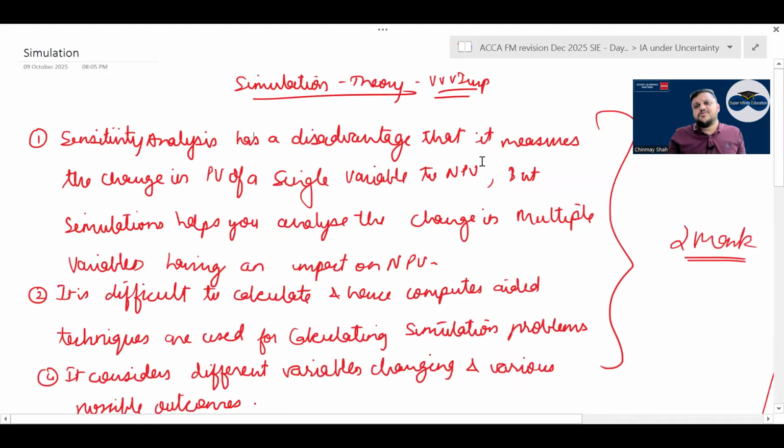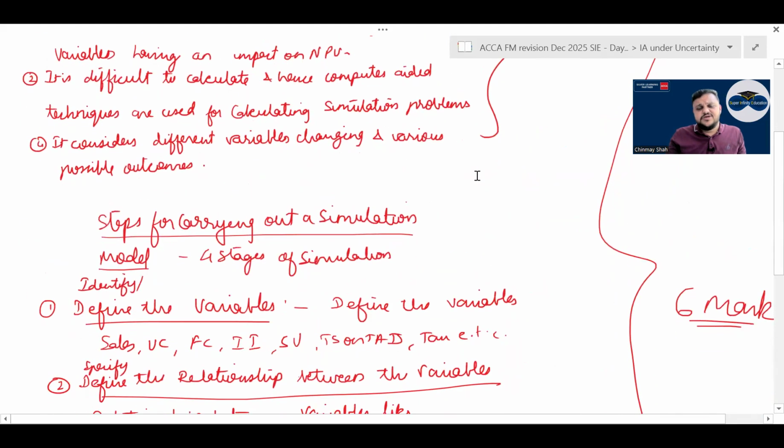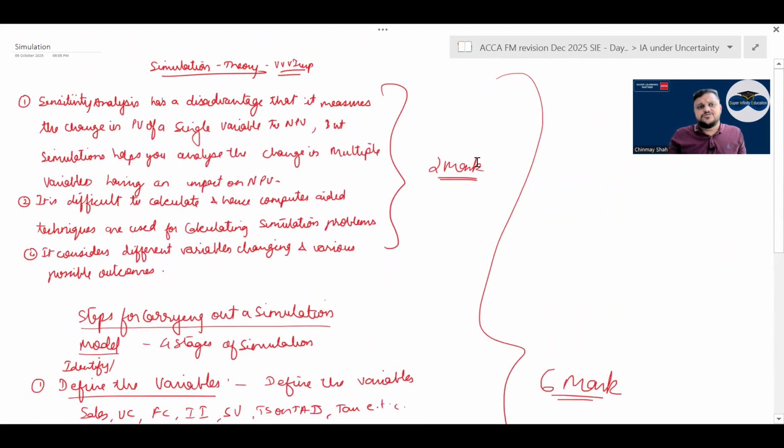Then there is simulation. Simulation is very important and has been asked too many times in exams as a short note. Simulation is nothing but: in sensitivity analysis you take the impact of one variable changing on the NPV. But when multiple variables change and have an impact on the NPV, you can find different possible outcomes. It is difficult to calculate, and hence computer aided techniques are used for simulation problems. So simulation is multiple variables changing together and what impact it will have on the NPV.